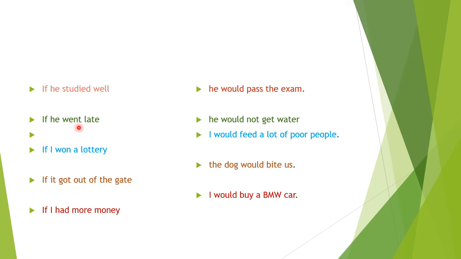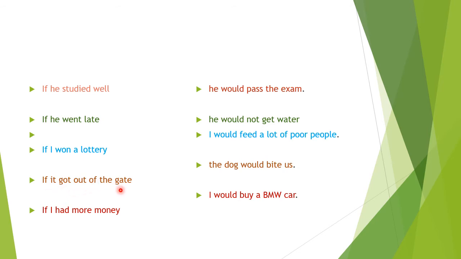If he went late, he would not get water. Went is in past tense. So here also in the main clause, we write the past tense of the verb. If I won a lottery, what would you do? What would I do? I would feed a lot of poor people.